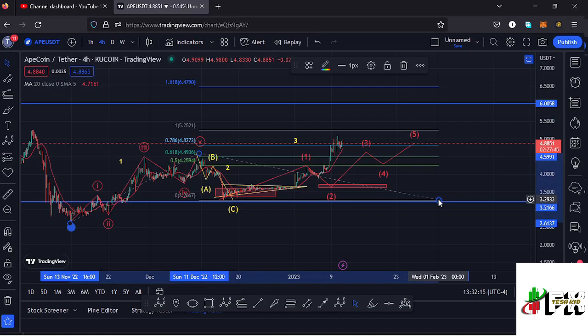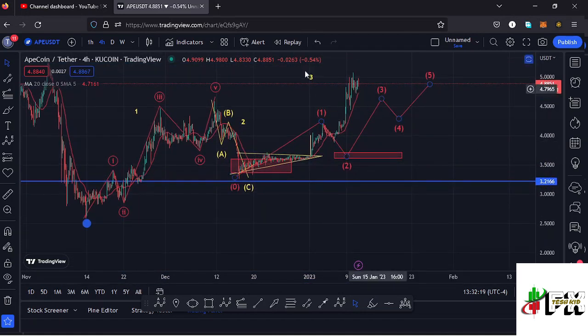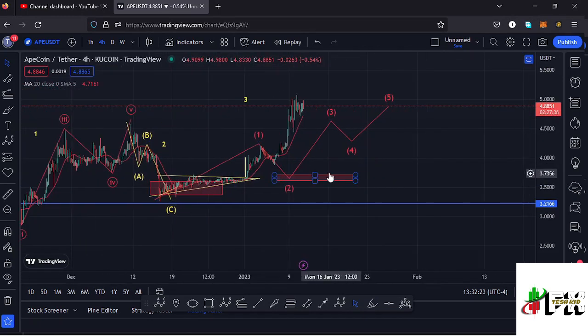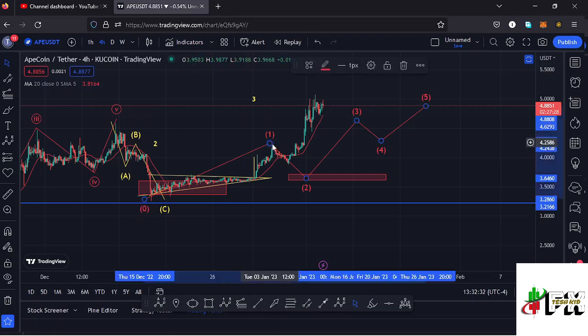And getting to the short-term scenarios that I'm expecting to play out, basing it on the formation of this higher Elliott wave count 3, where we are seeing this fractal wave in formation, there are chances that we might have peaked in the formation of this wave 1 of the fractal wave at around the $4.2 mark. And after seeing the formation of that wave 1, we saw a bit of a corrective structure over here in the formation of that second wave, and whatever we are seeing at the moment might be the formation of that wave 3 to the upside.